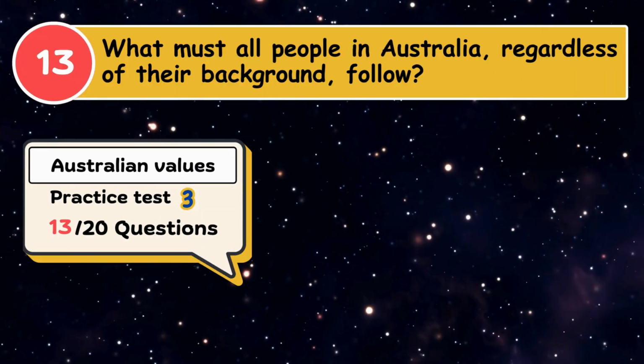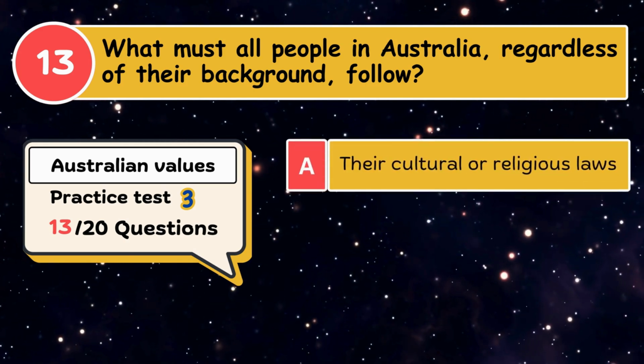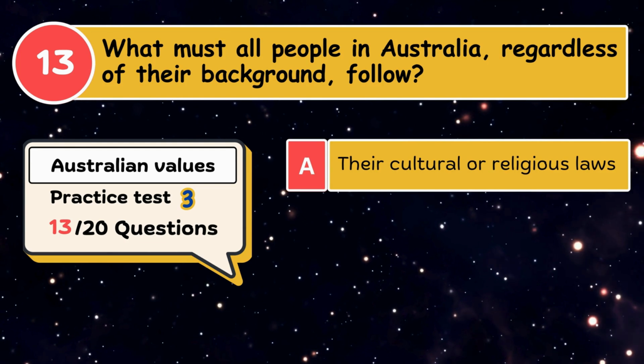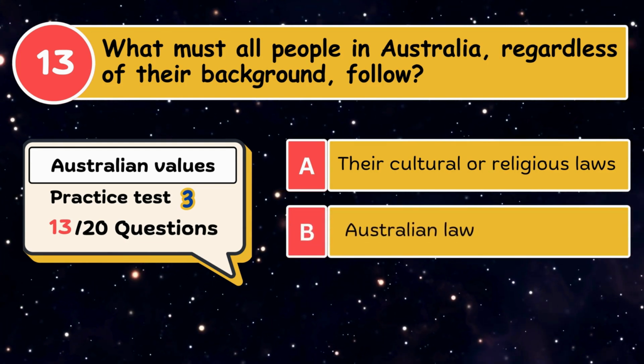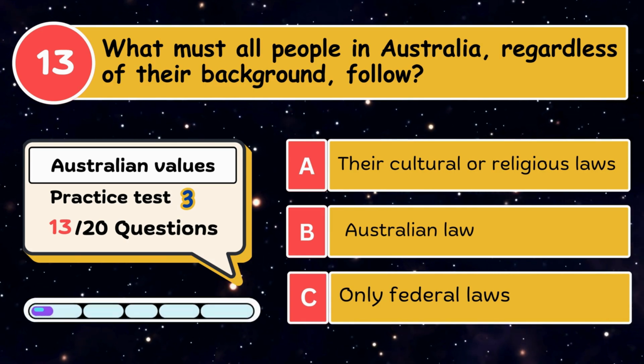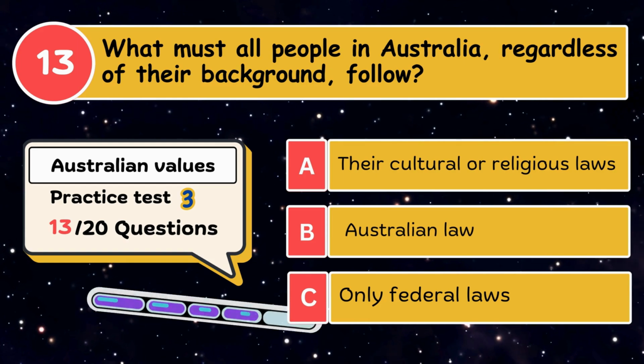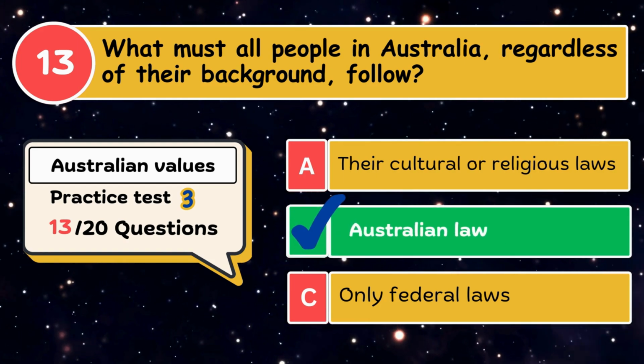What must all people in Australia, regardless of their background, follow? A. Their cultural or religious laws. B. Australian law. C. Only federal laws. The correct answer is Australian law.